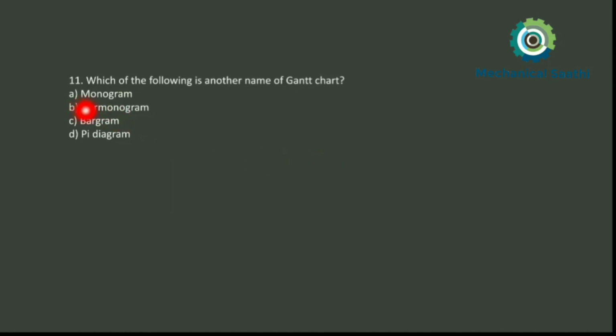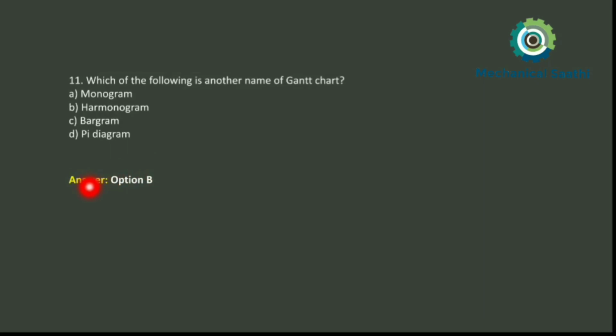See, there is another name for bar chart, which I was discussing before. The bar chart is otherwise known as the Gantt chart. It is also known as the harmonogram. So option number B is the other name for bar chart or Gantt chart. B is the correct answer for this one, that is harmonogram.